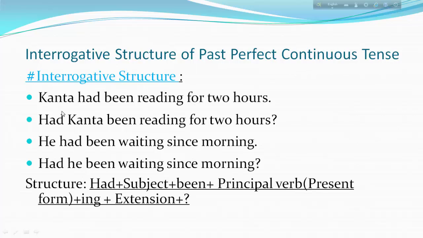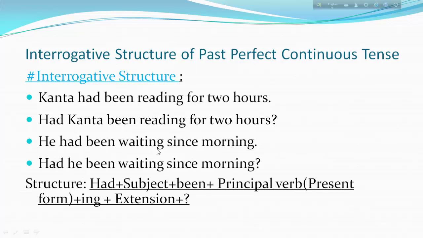Look at the interrogative structure of past perfect continuous tense. Kanta had been reading for 2 hours. What will be the interrogative form of this sentence? Yes, had Kanta been reading for 2 hours? That is, we have to put the auxiliary verb had before the subject and give a question sign after the sentence.